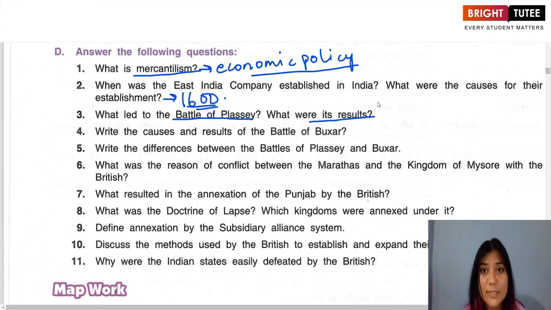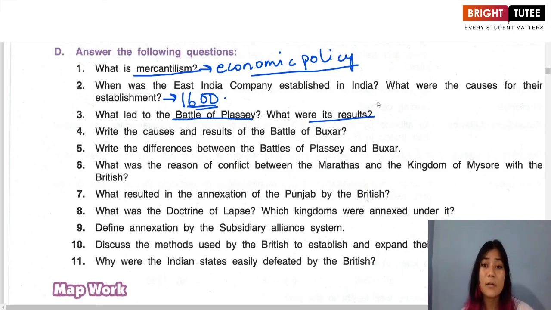And number two is the non-payment of tax and duty by the officers or officials of the East India Company to the Nawab of Bengal. Okay, so these are the two causes that led to the Battle of Plassey. Now the results: what were the results of the Battle of Plassey?